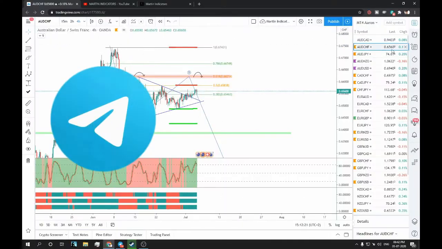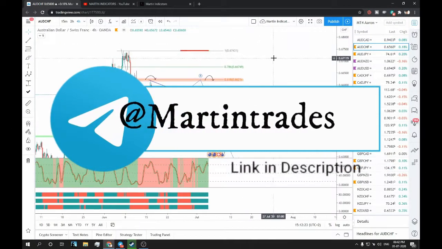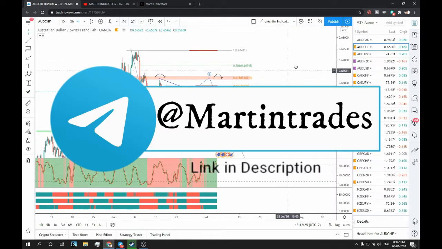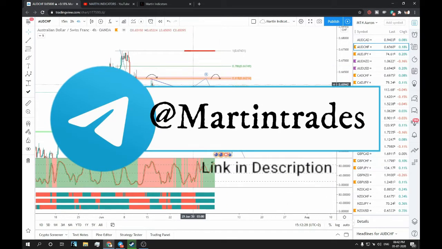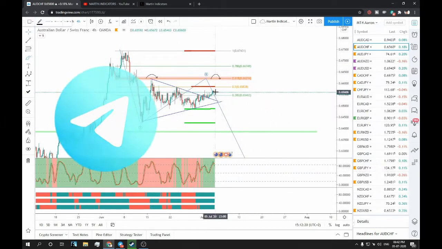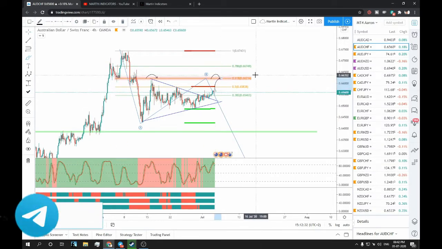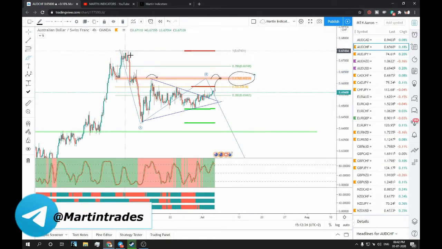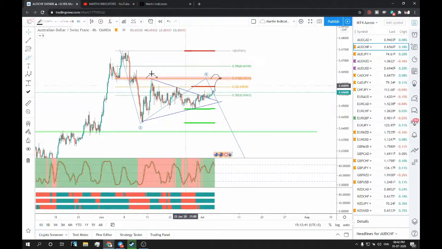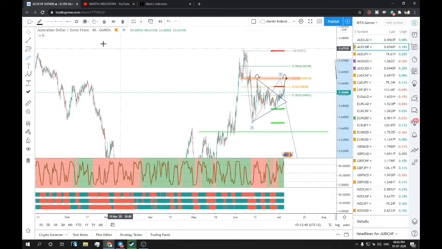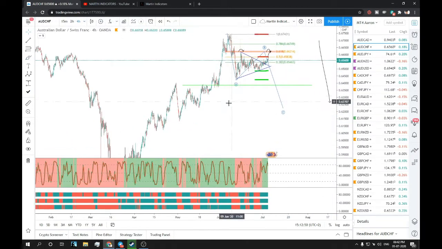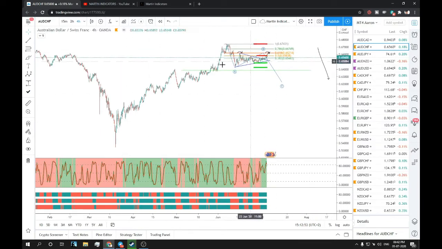So the first pair we are looking at is AUD/CHF, Australian dollar, Swiss franc. In this scenario, I am watching for a push to the upside, around this golden zone, which you can see measured from here to here. I am watching this level for a rejection, for a downward push to complete this three-wave sequence, which is a correction of this uptrend.